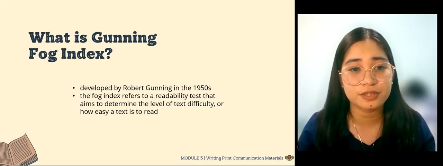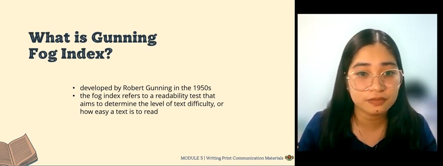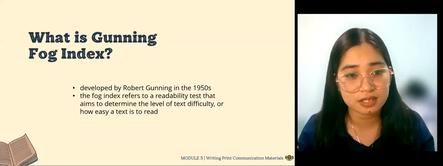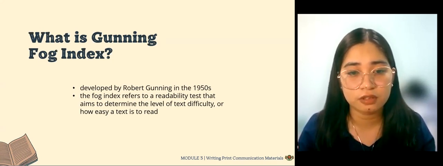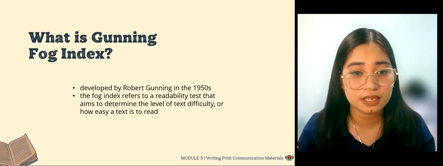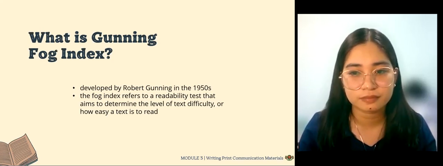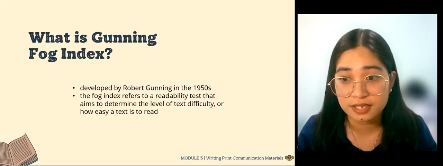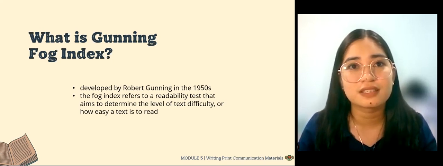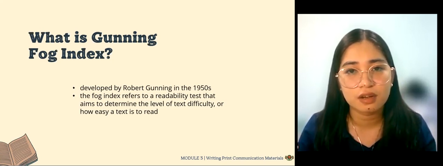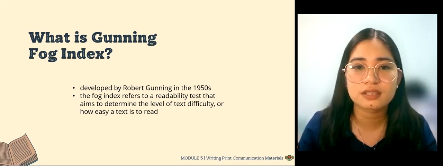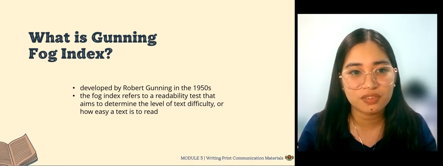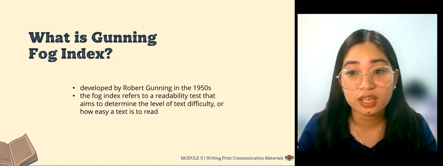Gunning Fog Index was developed by Robert Gunning in the 1950s. The Fog Index refers to a readability test that aims to determine the level of text difficulty, or how easy a text is to read. Robert Gunning developed this formula in the 1950s. He experienced being criticized for his own writing because his writings were very hard to understand. So he developed this Gunning Fog Index.